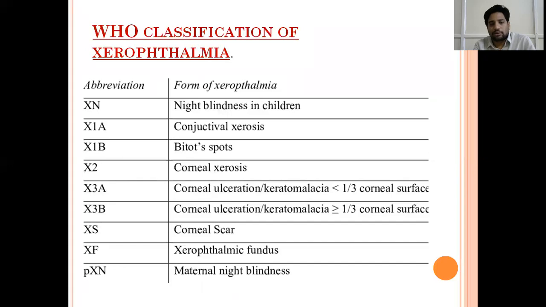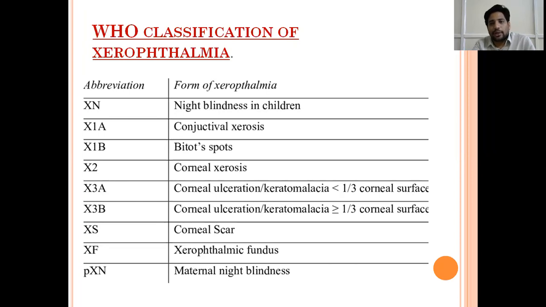The difficulty with scar formation is that once a scar is formed, the cornea is of no use. We can't see through the scar. The vision is impaired by corneal scar formation. And XF is xerophthalmic fundus. After scarring, there will be fundus changes also. All these are stages.